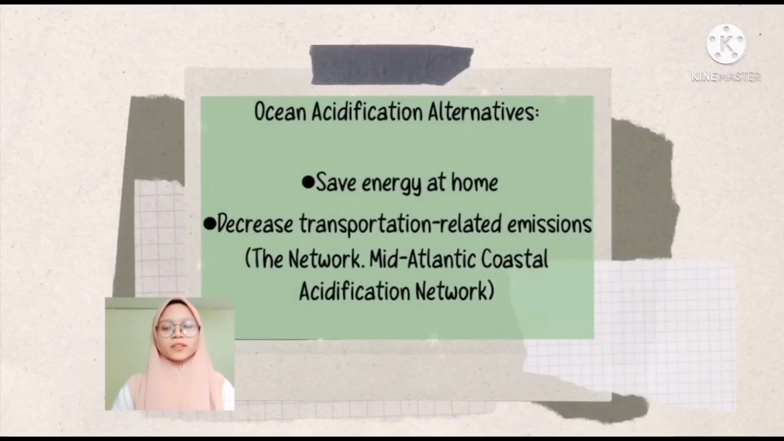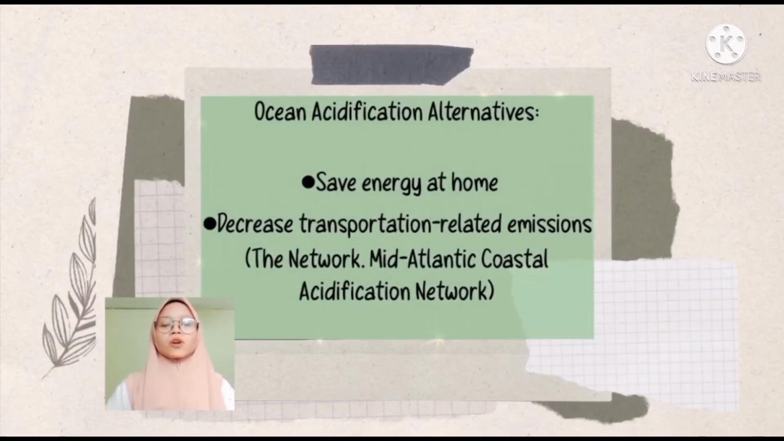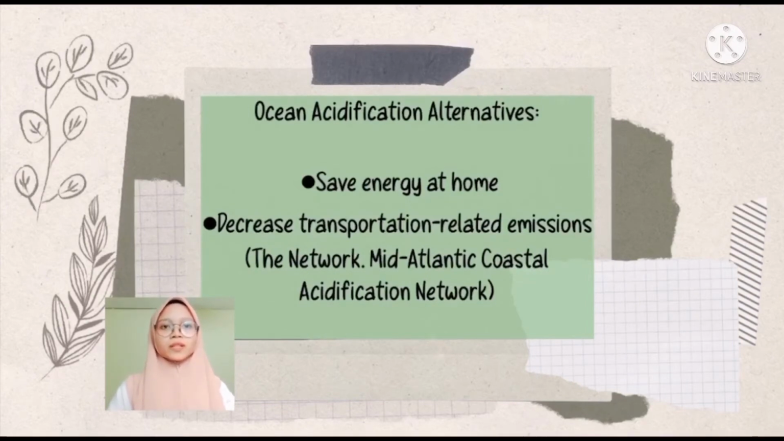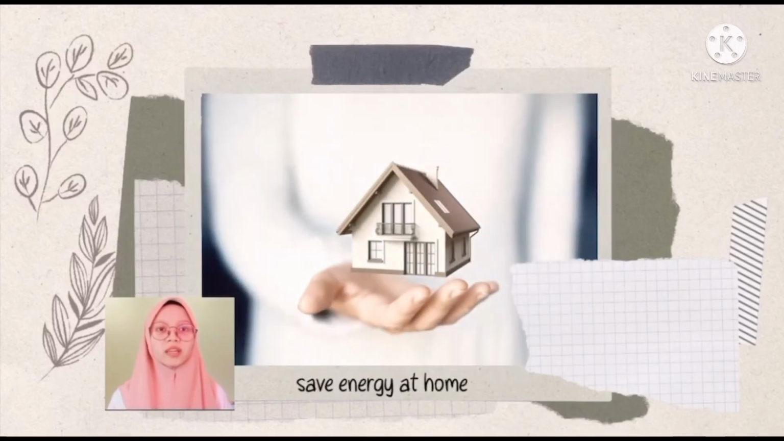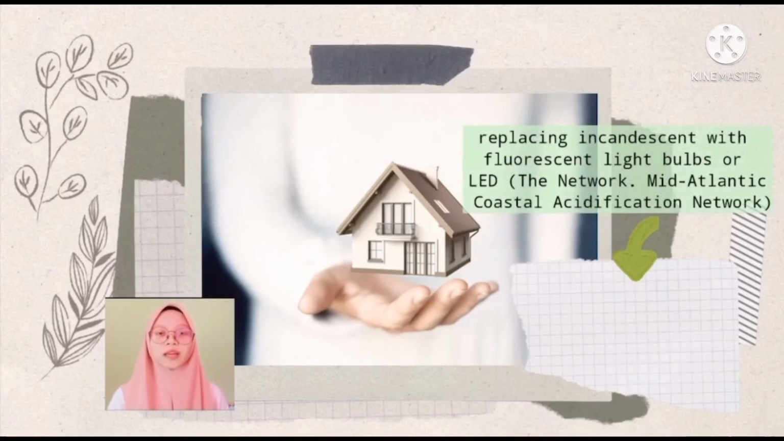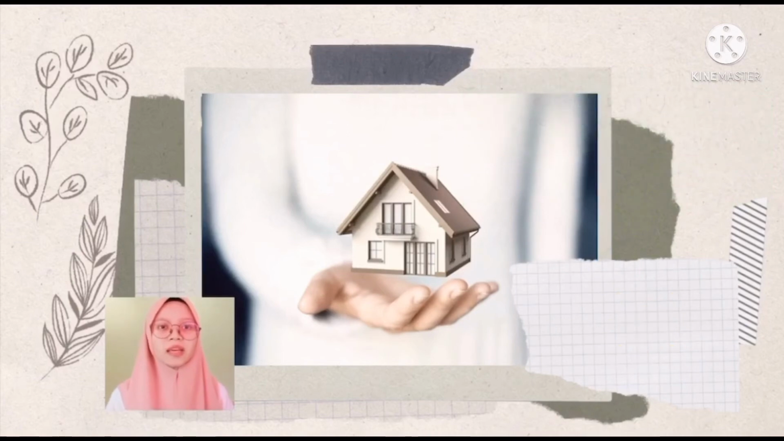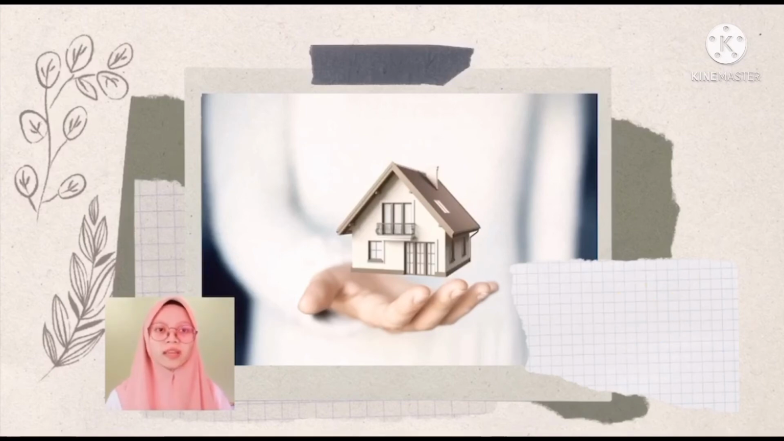There are many alternatives that we can follow to help the ocean acidification from getting worse, such as saving energy at home and decreasing transportation-related emissions. The first alternative is saving energy at home. We can save energy at our home by replacing incandescent with fluorescent light bulbs or light-emitting diodes. This is because this type of bulb reduces energy use and carbon emissions. Other than that, we should turn off lights and electric devices when we are not using them.